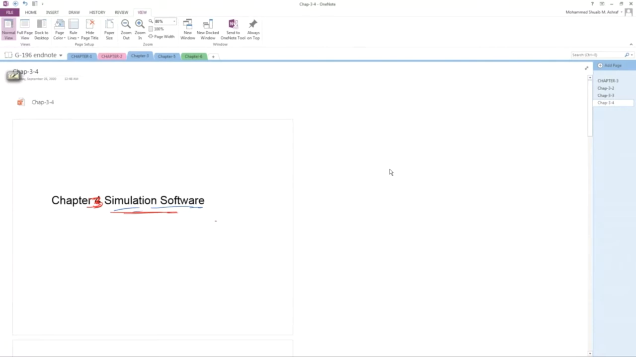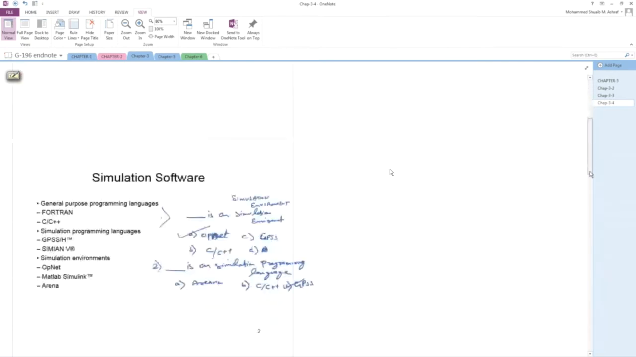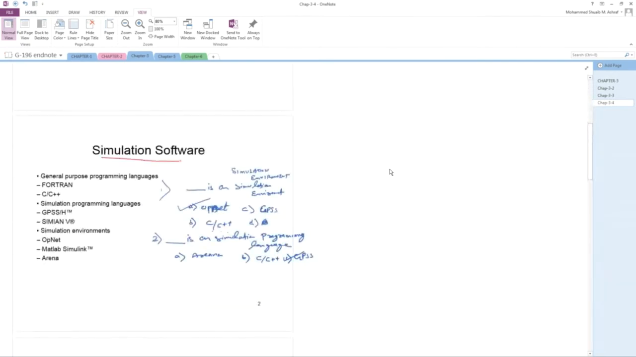Simulation software, meaning what are the different simulation software that you can use to create a model? Okay, so here you can see simulation software. Simulation software are of three types. Number one is general purpose programming language. Number two, simulation programming language. Number three, simulation environment. The programming languages used are known as Fortran, C, C++. So in general purpose programming language, we will use Fortran or C++.